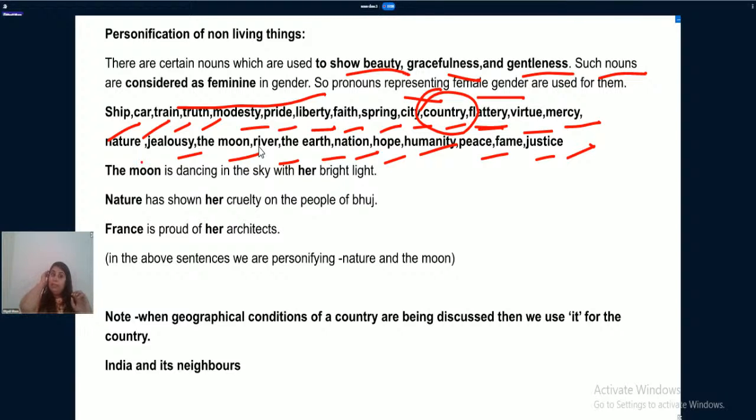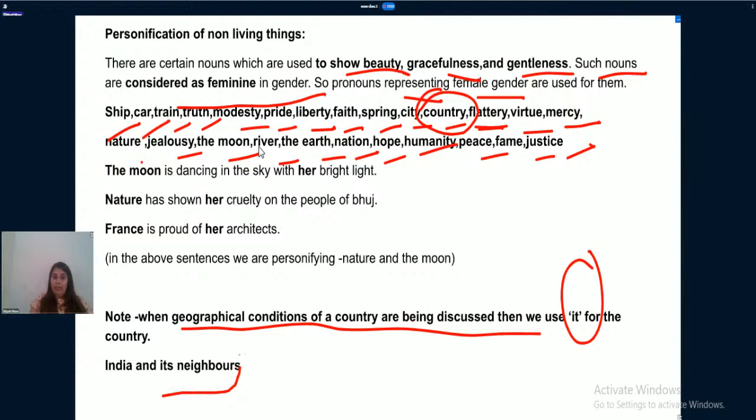You need to understand this very basic point here. If you are considering the country in geographic terms, when geographical conditions of a country are being discussed, then in that case we use it for the country, India and its neighbors. But when we are talking about the country in a very normal sense, then we consider the country as female and we use feminine gender with it.